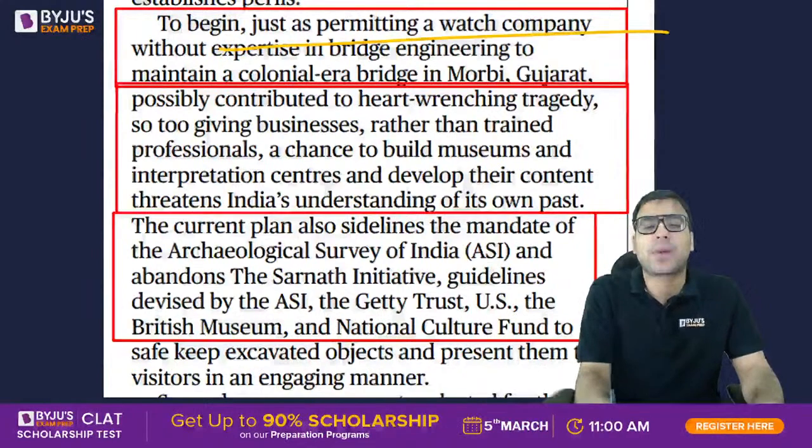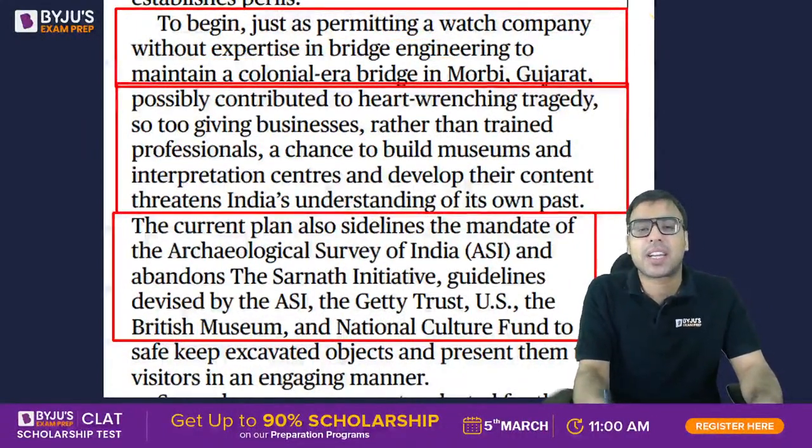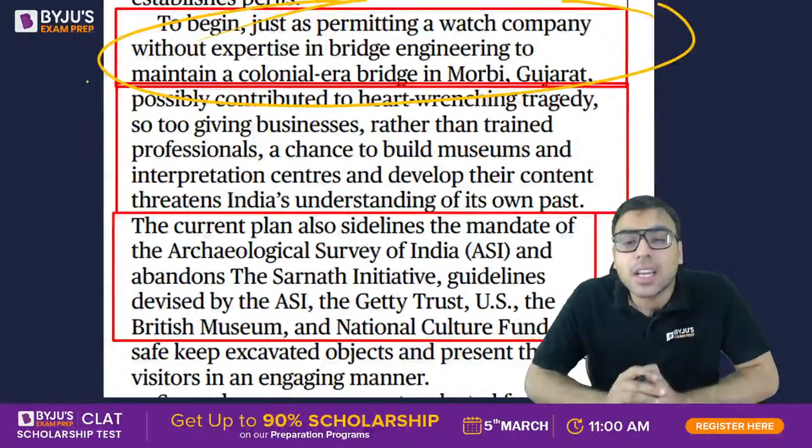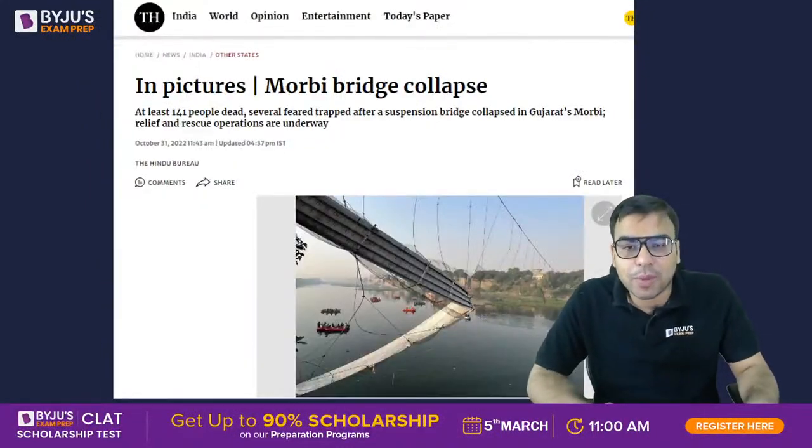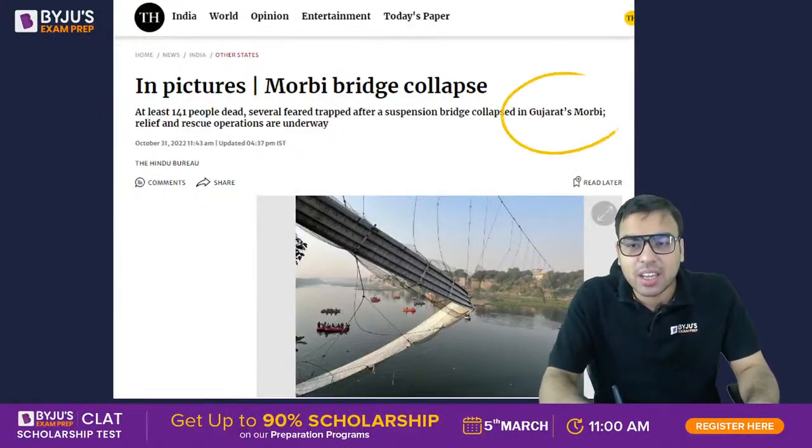Then to begin, just as permitting a watch company without expertise in bridge engineering. हाँ, अब ये बता रहे हैं कि he is actually critical. Why? For example, he has given the example of the Morbi bridge collapse. आपको शायद याद होगा ये last year in Gujarat.